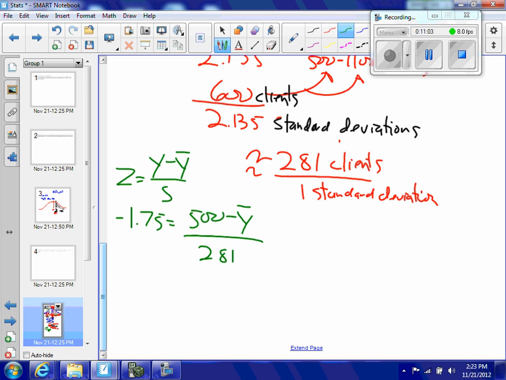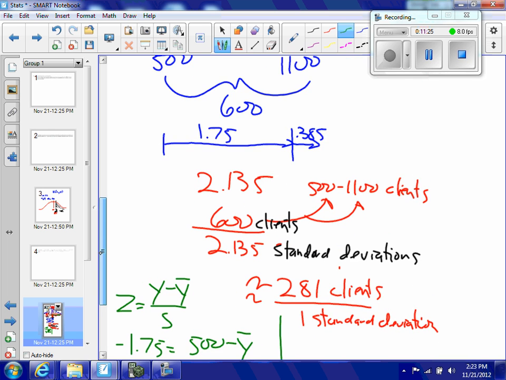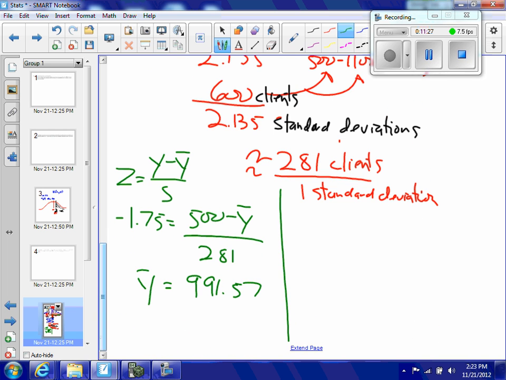Well, when I do that, I get my y bar is equal to 991.57. I can check it on my other side. I have a standard deviation for my 1100 of 0.385. That's my z for that. So 0.385 is equal to 1100 minus y bar over 281.